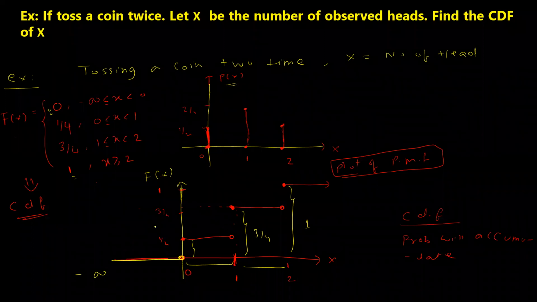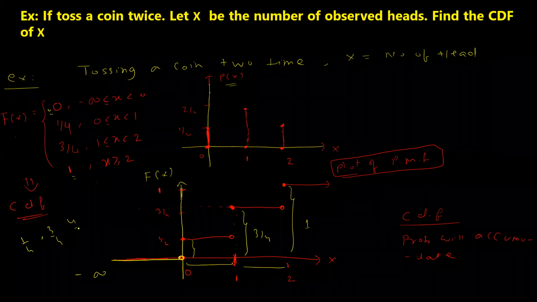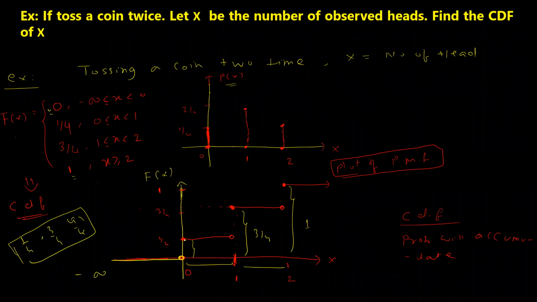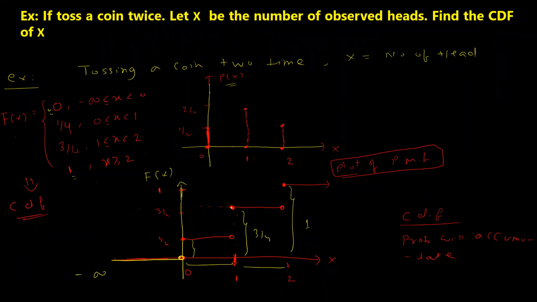Okay. So 1 by 4. The next was 2 by 4 plus 1 by 4, so that will be 3 by 4. Next, 3 by 4 plus the next 1 by 4 becomes 4 by 4, which is nothing but 1. So probabilities will keep on accumulating. And when you plot, because it's discrete, it is a piecewise continuous function. We will get a different graph when we talk about the continuous category, because here it's discrete, with fixed values. That is why getting the values is a very tedious part.